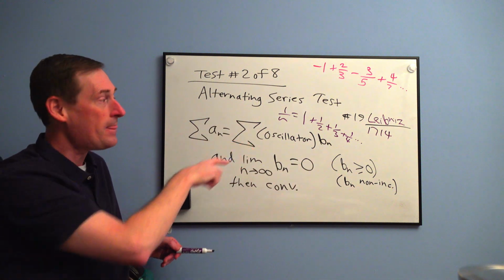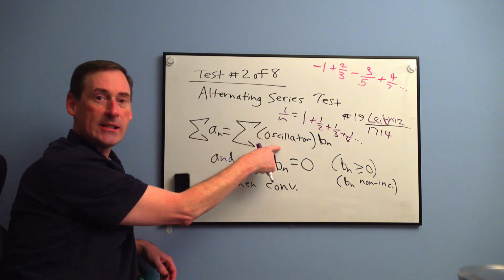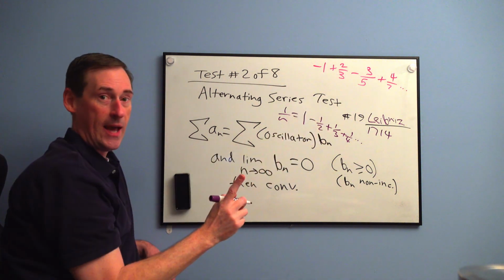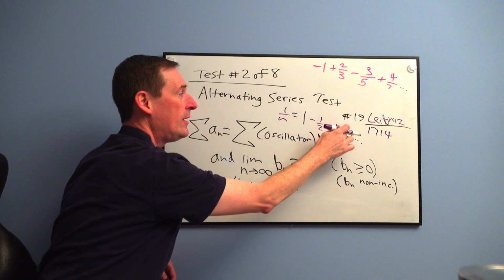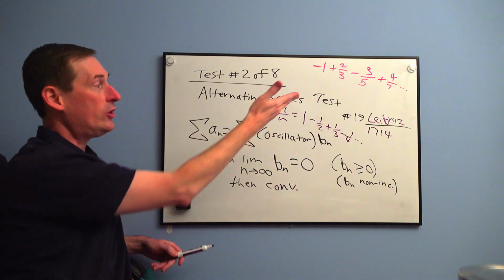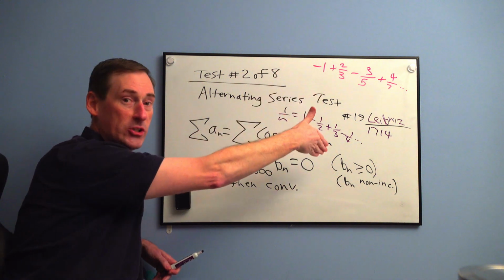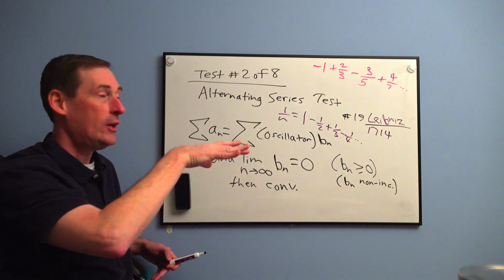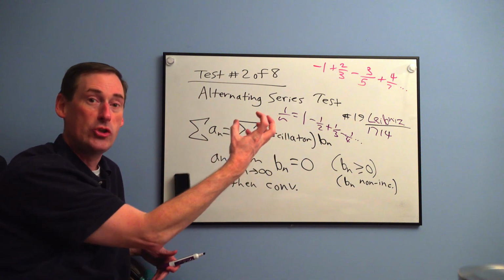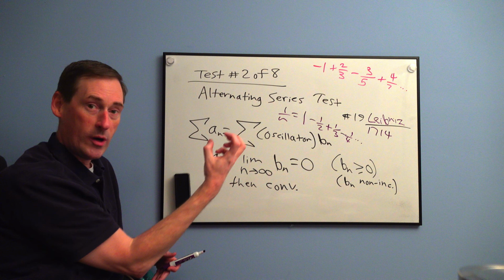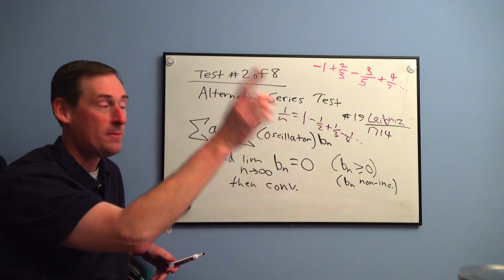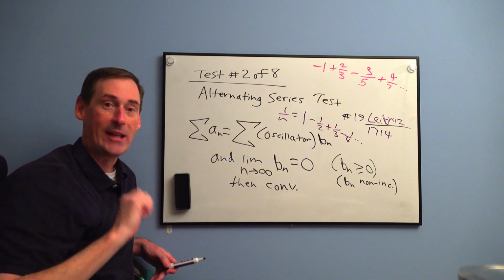Remember we said that? But if you put an oscillator in there, let's say it was 1 minus 1/2 plus 1/3 minus 1/4, and every other sign was negative. Or you could have started with the first sign negative and the third sign negative. You could have flip-flopped it. You're telling me if every other sign is negative, the subtraction is just enough to lower it and make it actually converge to a finite area or sum? Yes, that is exactly what I'm telling you.